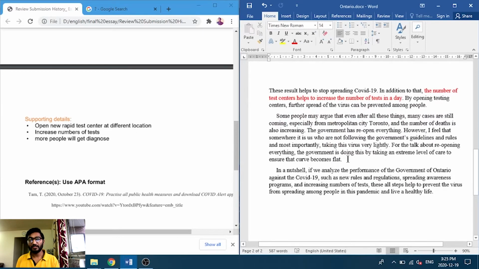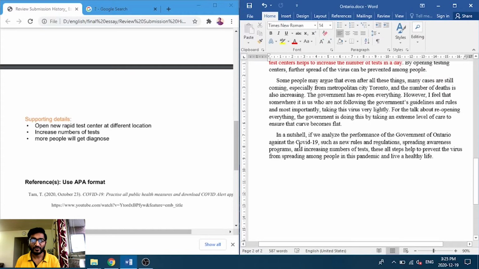Also I wrote one other paragraph on the counter argument. If you want to write it, you can. Last one is the conclusion. I did not write the outline for the conclusion in this essay. So now I will show you one more essay, which will help you understand easily.